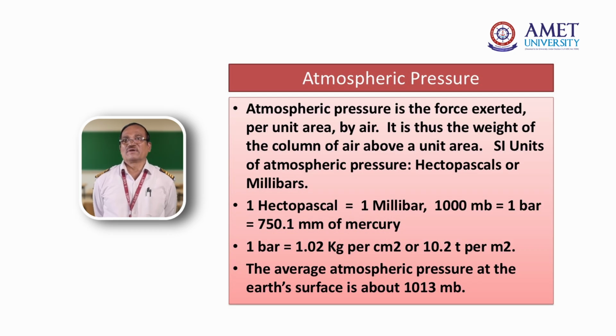1 bar is about 1.02 kg of weight pressing on 1 square centimeter of area, or we can say 10.2 tons per square meter. So much pressure is acting. The weight of the atmosphere is about 5.6 times 10 to the power of 18 kg, or you can say 5.6 quadrillion tons. So much weight is present there. Now we will see what the pressure is.